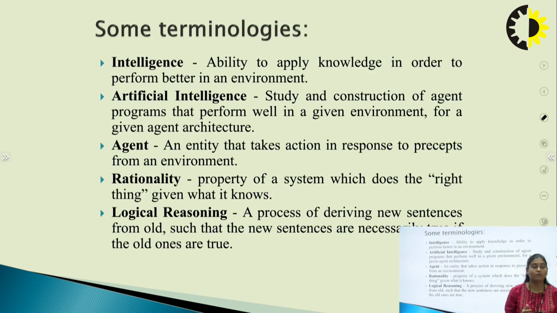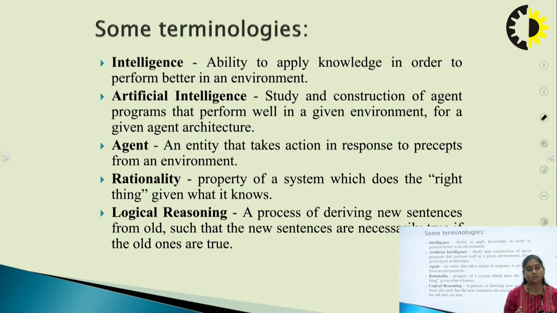Before moving further, there are some terminologies we should know before learning what an agent is, what the types of agents are, and other things. First is intelligence. There are very similar things: data, knowledge and intelligence.